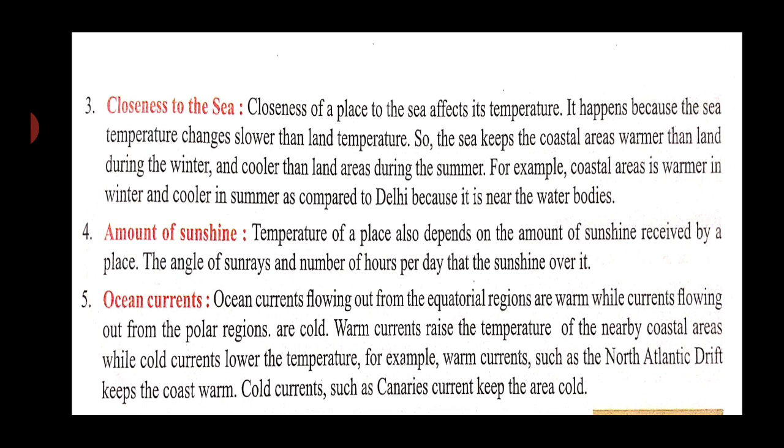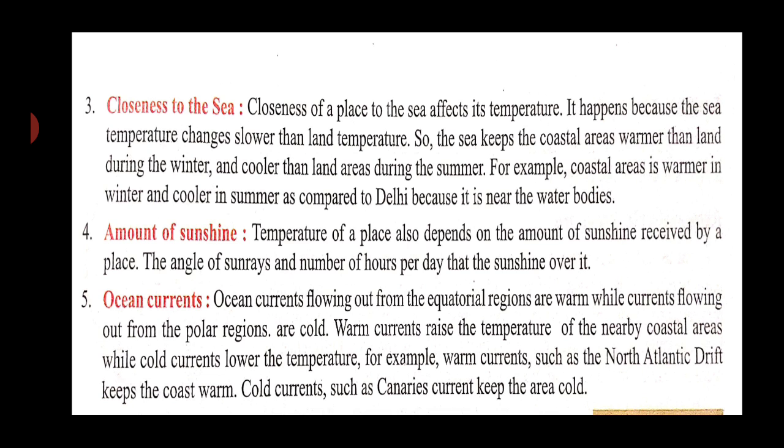The angle of rays is another factor. The places which are getting direct sunlight may be warmer, and the places which are getting indirect sunlight might be cooler. The last point is ocean currents. What are ocean currents? Ocean currents flowing out from the equatorial region are warm, while currents flowing out from the polar regions are cold. Warm currents raise the temperature, and the cold currents lower the temperature. That is very clear from these lines: the ocean currents coming from colder regions are lowering the temperature.